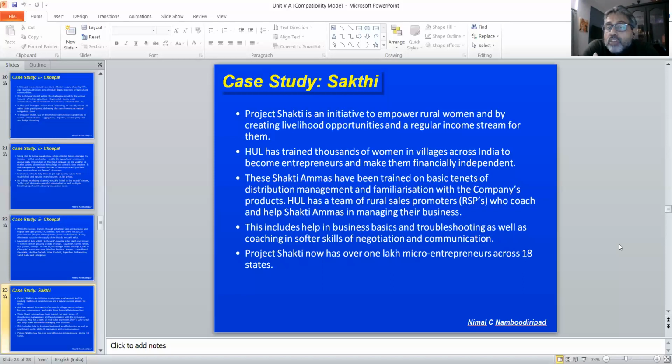HUL has a team of rural sales promoters, RSPs, who coach and help Shakti Ammas in managing their business. This includes help in business basics and troubleshooting, as well as coaching in soft skills of negotiation and communication. Now even online marketing and stuff. Project Shakti has now over 1 lakh micro entrepreneurs across 18 states. And unfortunately, Kerala is not among those 18 states.